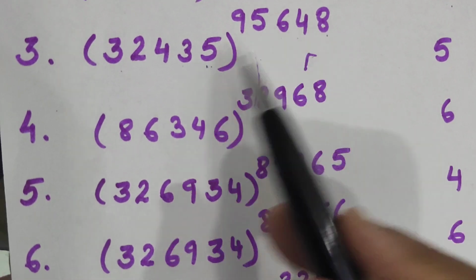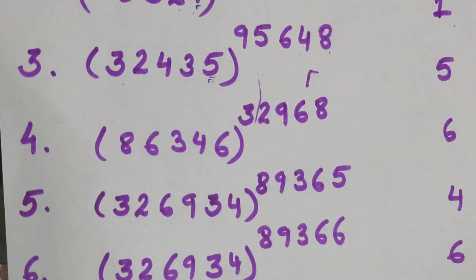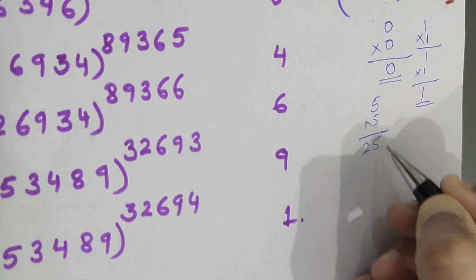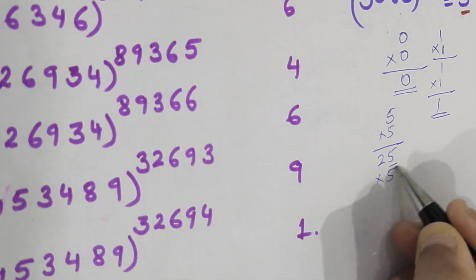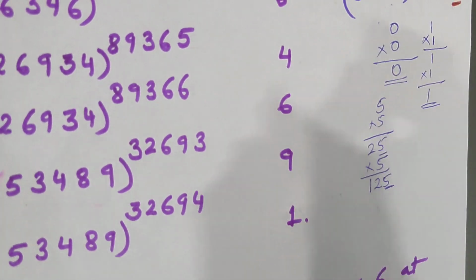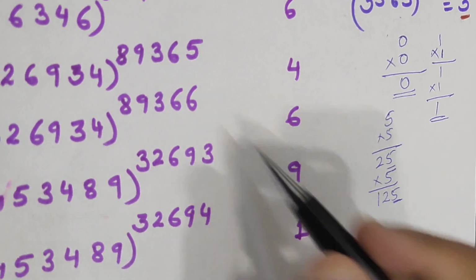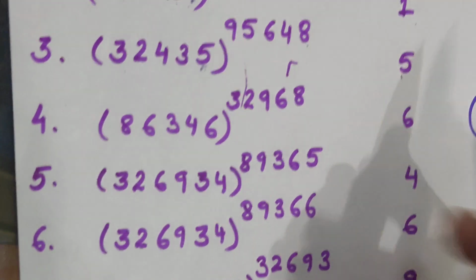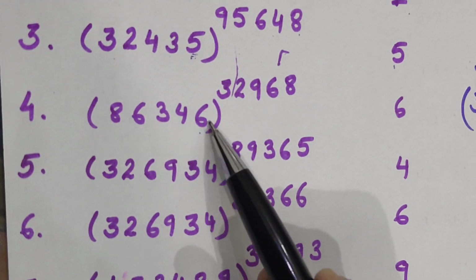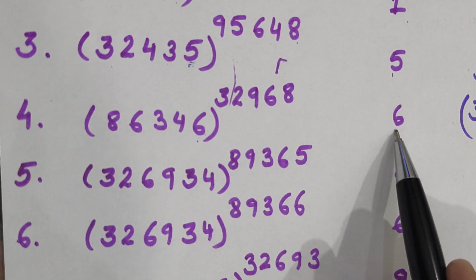95,648 times. But remember, the last digit is 5, and 5 into 5 is 25. Last digit is 5 only. Again if I multiply, it will become 125. Again the last digit is 5 only. So for this also, 5. Similarly 6: 6 into 6, the last digit will always be 6.